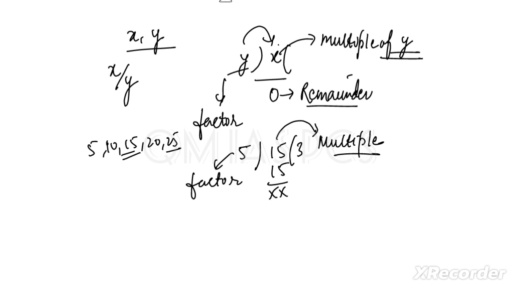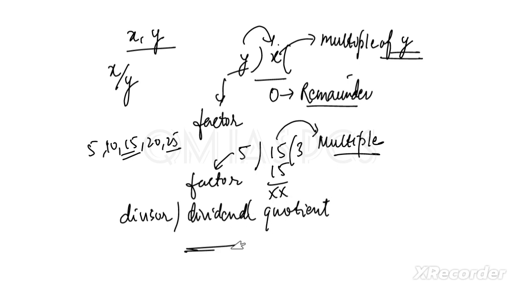Okay, and one more thing. This is divisor. This is dividend. This is quotient and here is remainder. So can we write dividend is equal to divisor multiplied by quotient plus remainder?